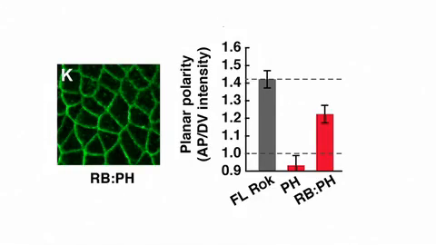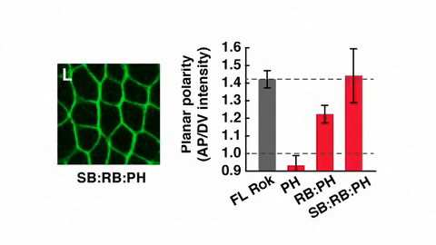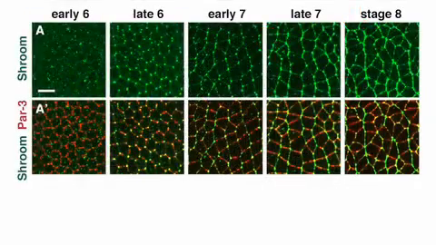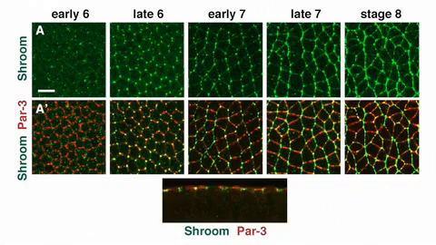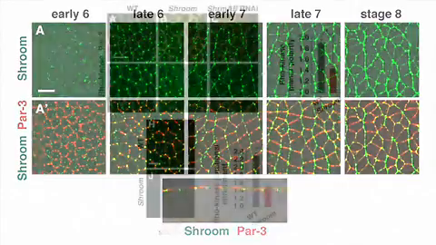However, the planar polarity that we observed with this Rho kinase fragment was far from the full-length protein. However, a Rho kinase fragment containing the Shroom binding domain, in addition to the PH and Rho binding domains, was just as planar polarized as the full-length protein. So we turned our attention to Shroom, and to our surprise, we found Shroom to be itself a very strongly planar polarized protein enriched at vertical edges. It's also apically restricted, just like myosin and Rho kinase. So it provided us a very likely target to bias the localization of Rho kinase in this tissue.